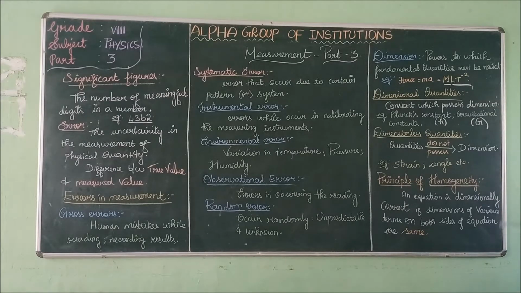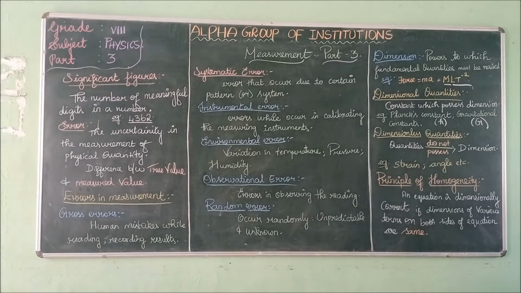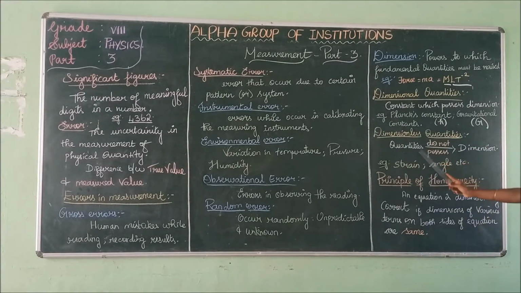Angle has no dimension. What is the unit of angle? The unit of angle is degree. Degree has no dimension, so it is called a dimensionless quantity. Quantities which possess dimension are called dimensional quantities. Quantities which do not possess dimension are called dimensionless quantities. You can expect this question in your 2 mark. What are called dimensional quantities? What are called dimensionless quantities?